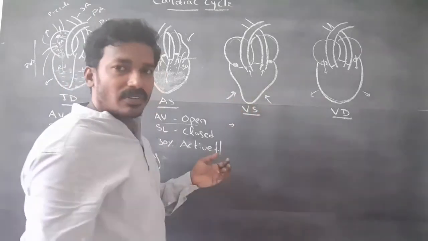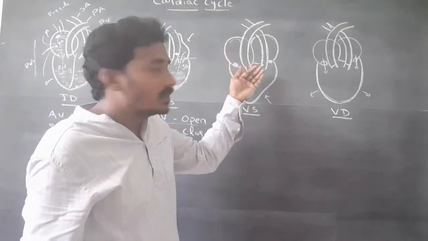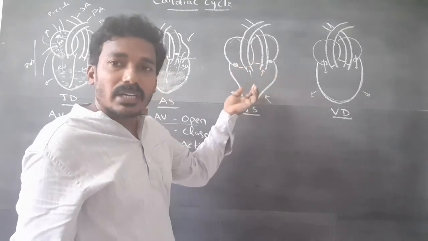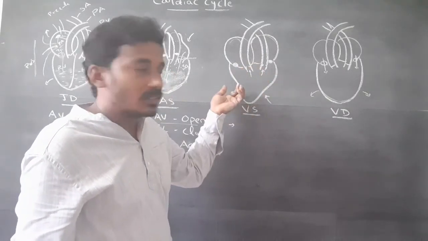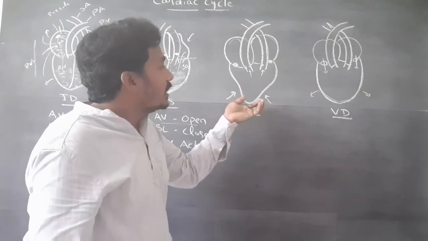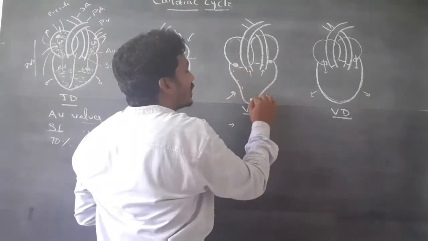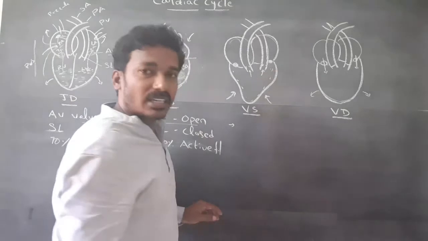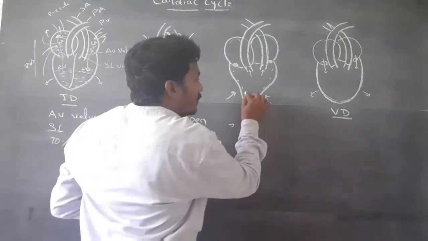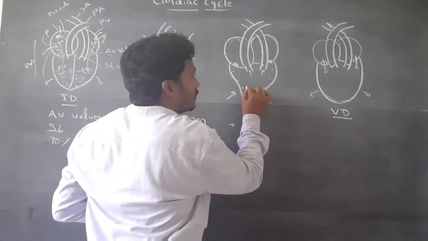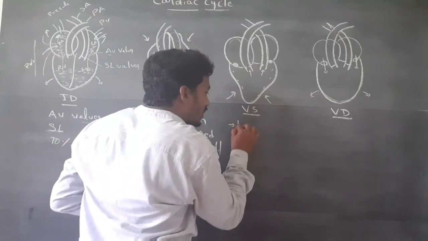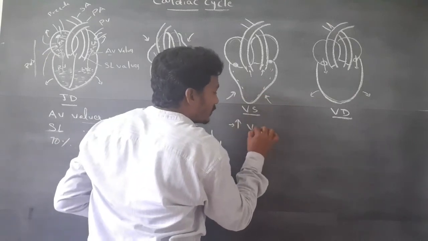These are the SA node, AV node, bundle of His, bundle branches, and Purkinje fibers. The impulse enters the entire ventricle. This causes ventricular contraction. In ventricular contraction, the pressure increases in the ventricles.